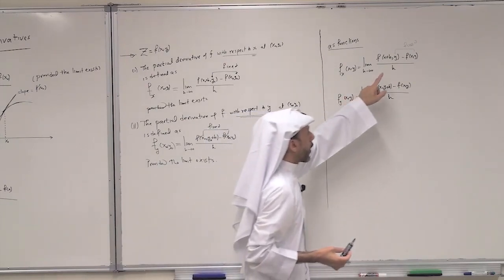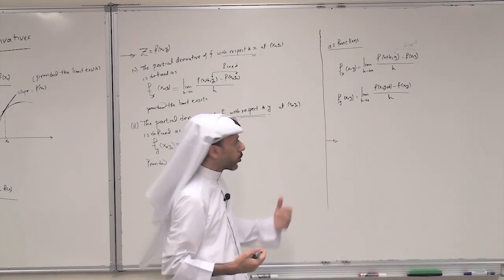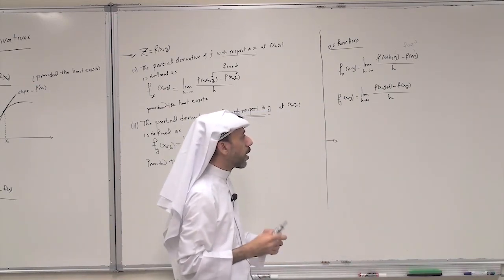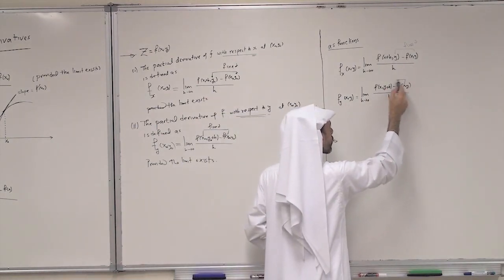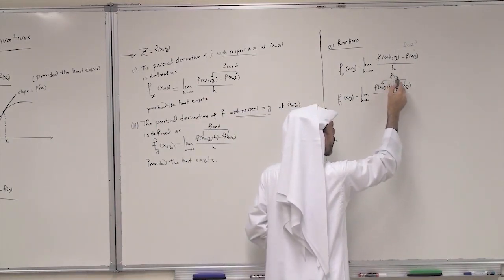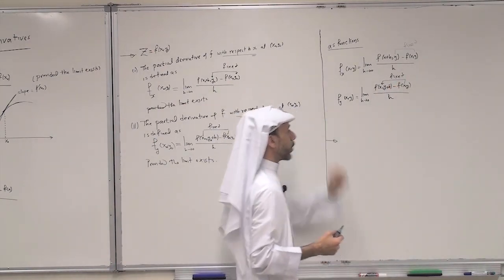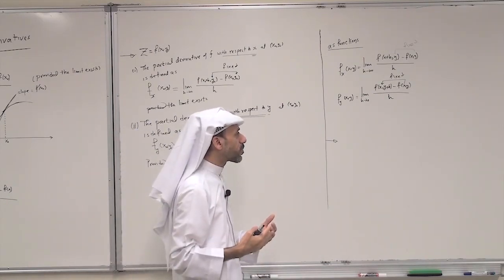And x is changing. f sub y, the partial derivative of f with respect to y, is given as the limit as h approaches 0 of f of x, y plus h minus f of x, y, over h. Again, x is fixed and y is changing. So it is a derivative with respect to y. So this is the definition as functions.